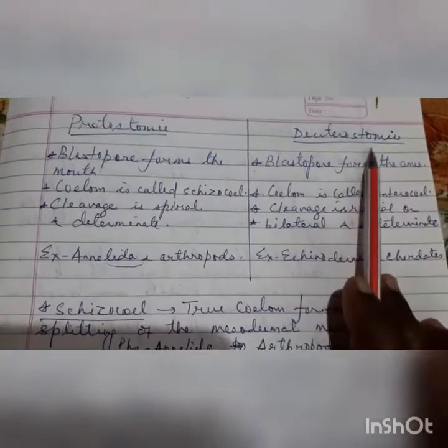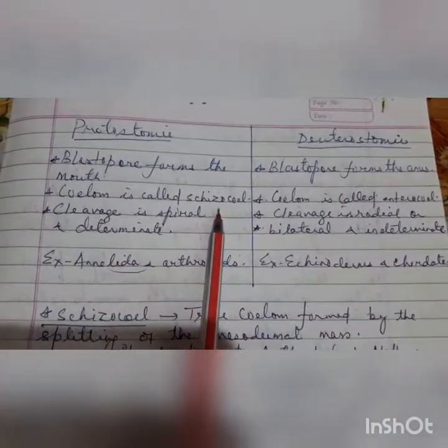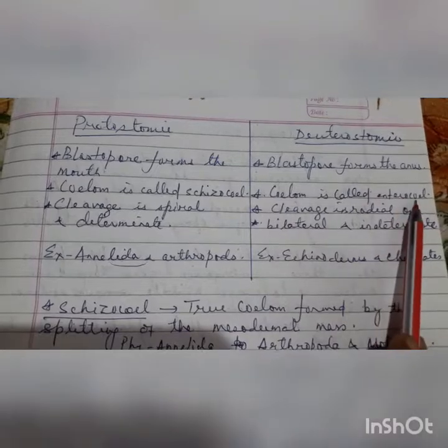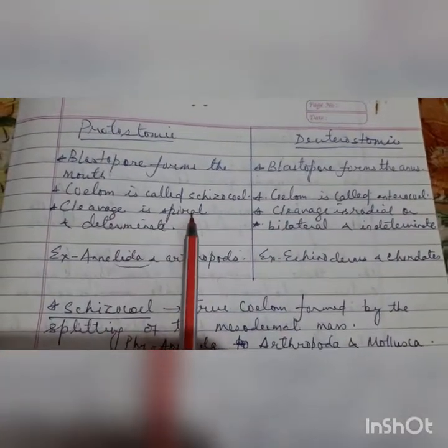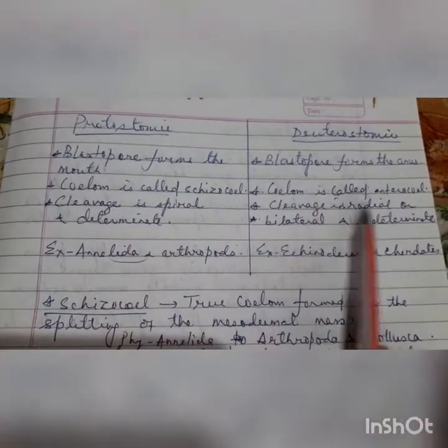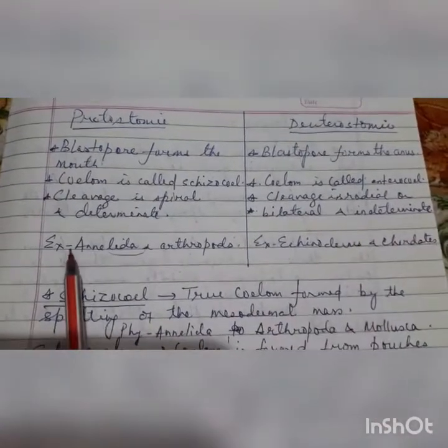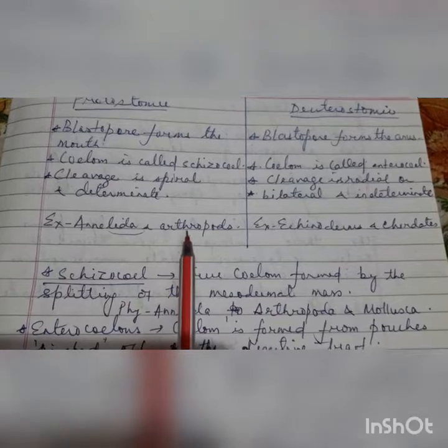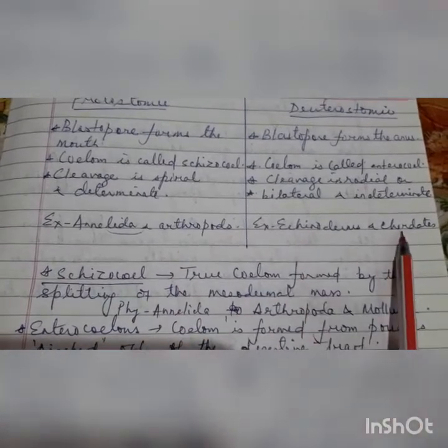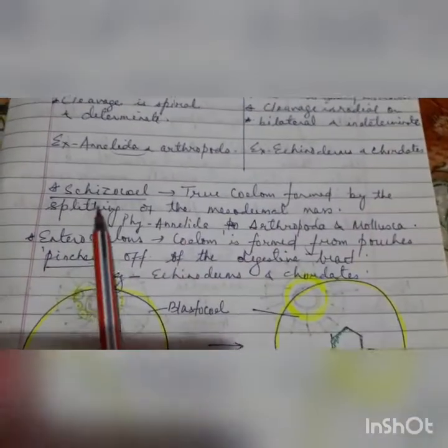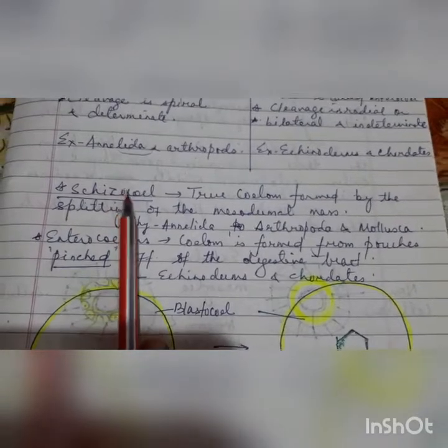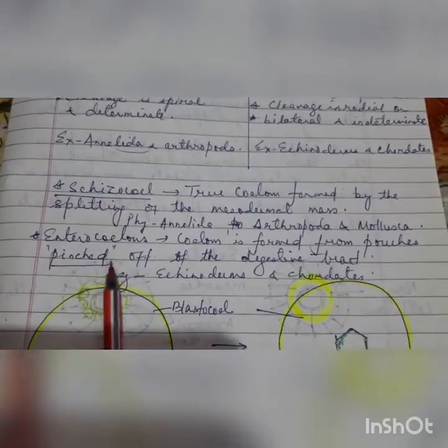Coelom is schizocele in protostomes and enterocele in deuterostomes. Cleavage is spiral and determinate in protostomes; it is radial, bilateral and indeterminate in deuterostomes. Examples are Annelida and Arthropoda for protostomes, and Echinodermata and chordates for deuterostomes. This is the difference between the schizocele and the enterocele.